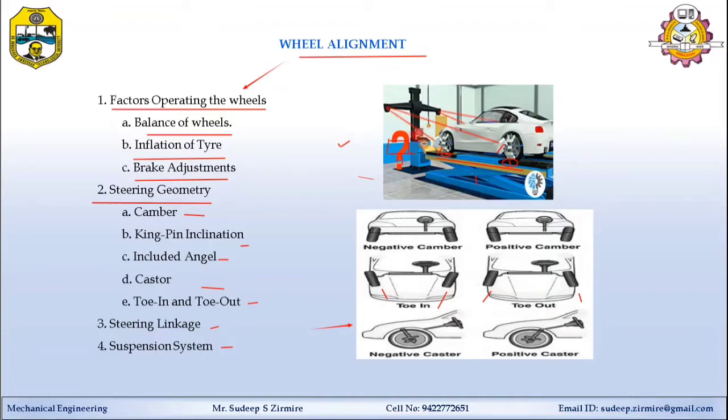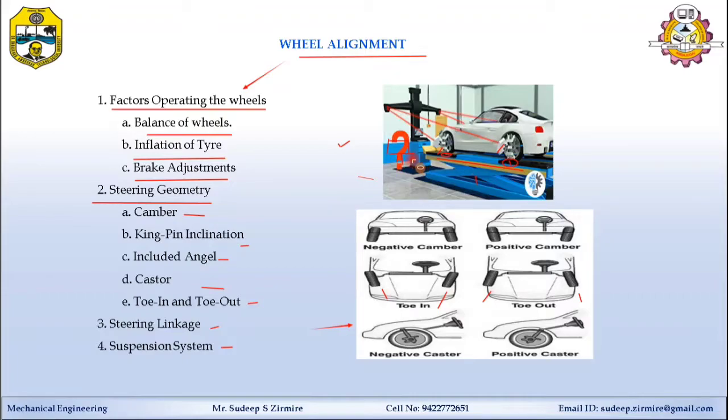On the screen you can select the company name. For example, this car is the Alto car, so select Maruti Suzuki. Later select the model. It will display all the predetermined alignment values for that standard model.